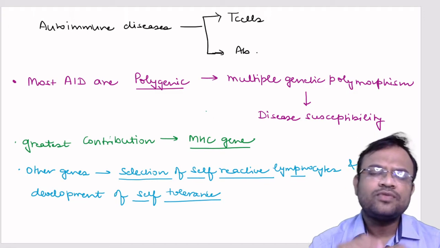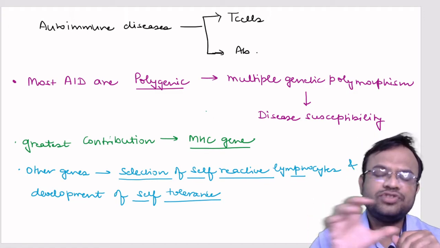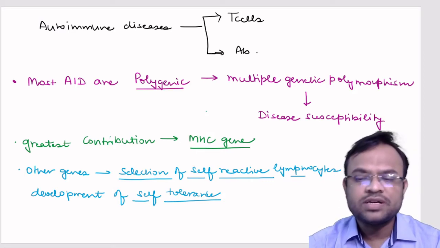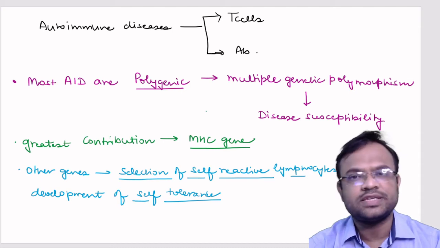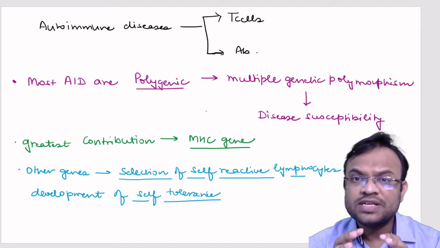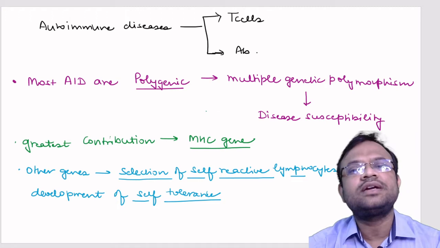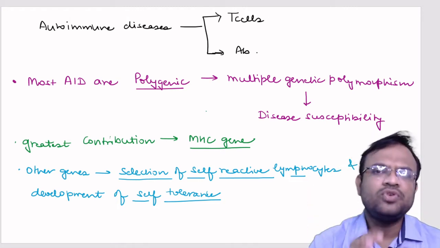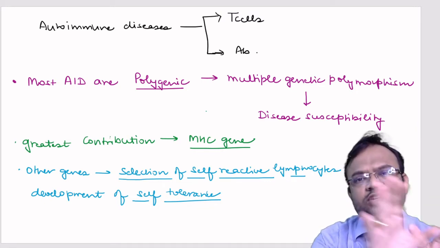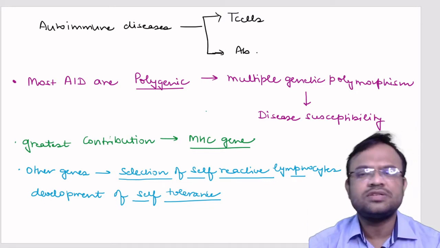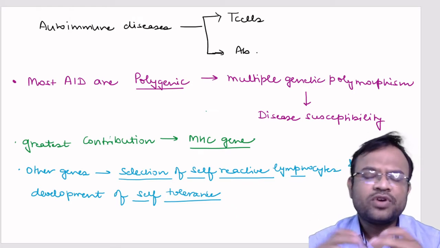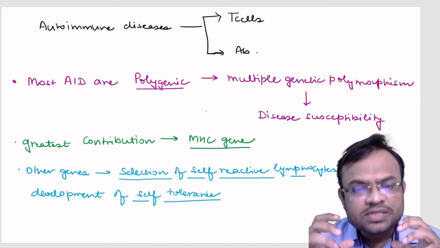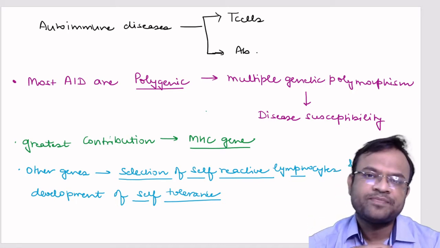One of the most prominent genes contributing to the phenotype in autoimmunity is the major histocompatibility complex, or MHC. These MHC genes contribute majorly, but I am not saying that no other genes contribute towards autoimmunity. Apart from the MHC genes, there are some other contributors also. For example, the other contributors would be mainly responsible for selection of self-reacting lymphocytes.